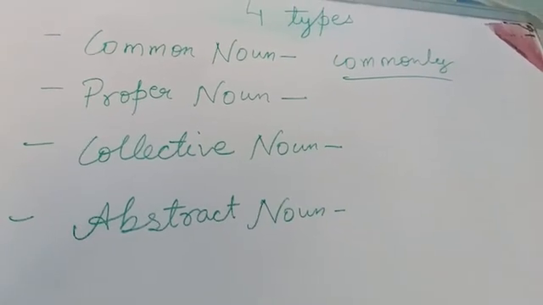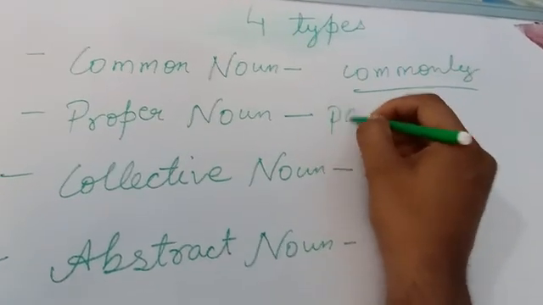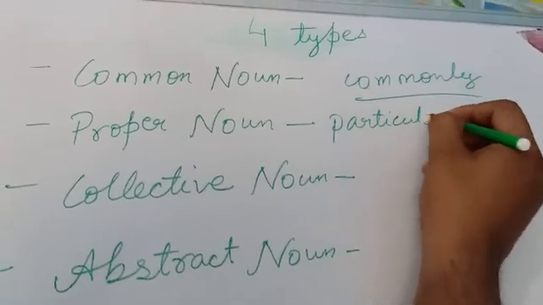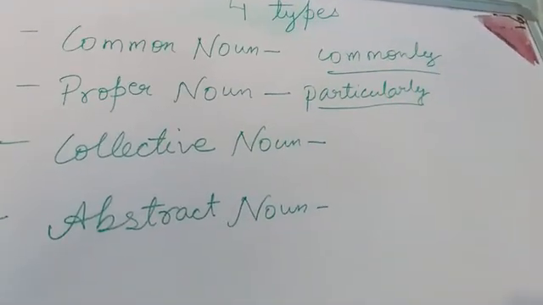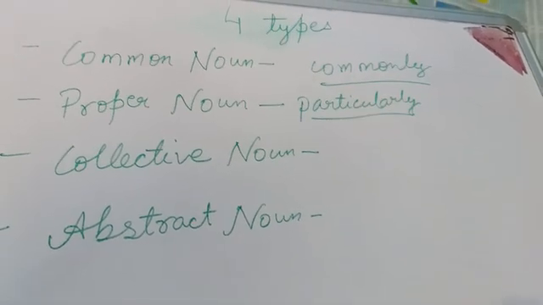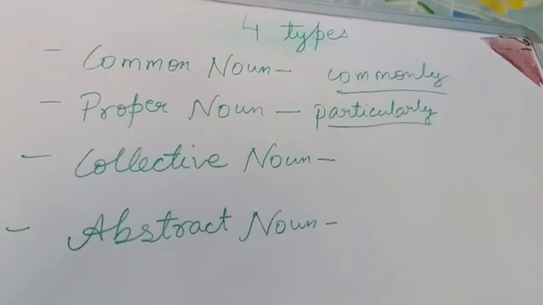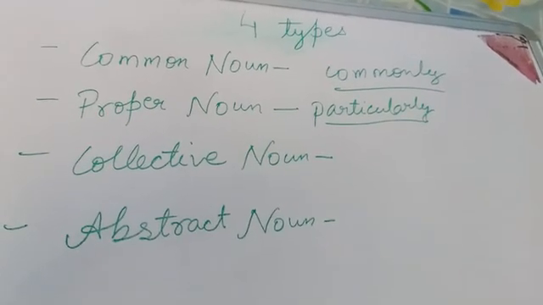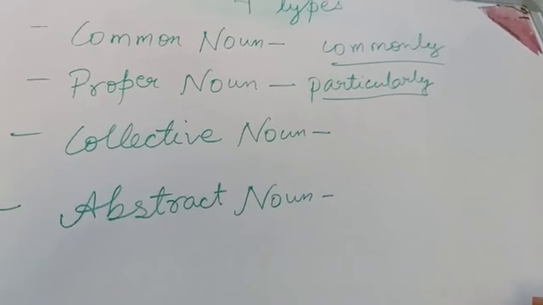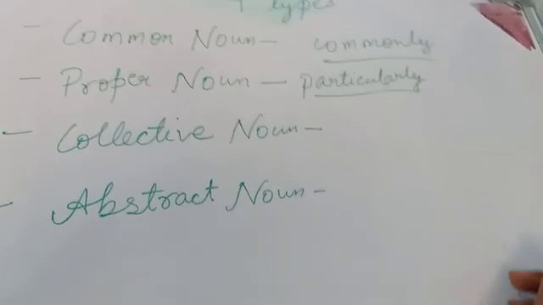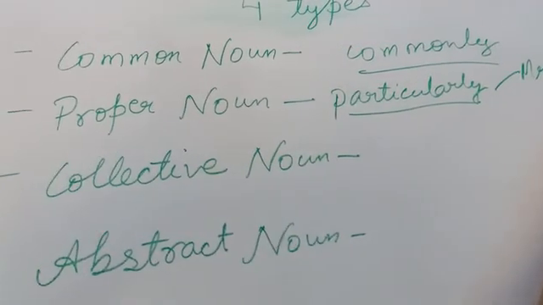And if we talk about the proper noun, in the proper noun we tell particularly about a place, a person, a thing or an animal. For example, Mr. Ramesh is a very good citizen. Whom are we talking about? We are talking particularly about Mr. Ramesh. This was a person.